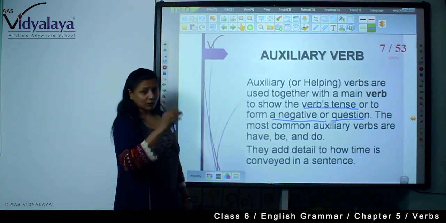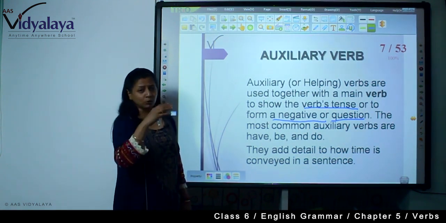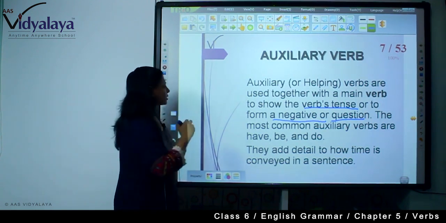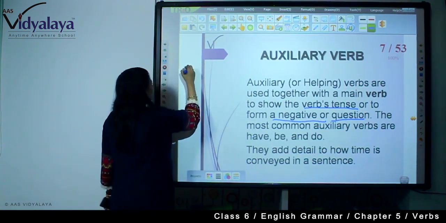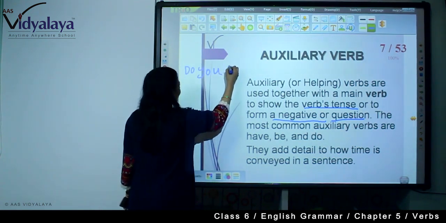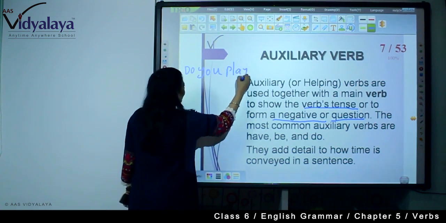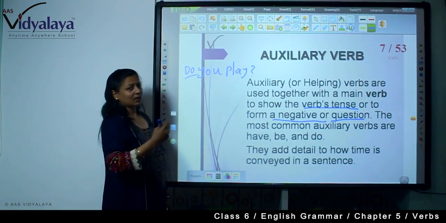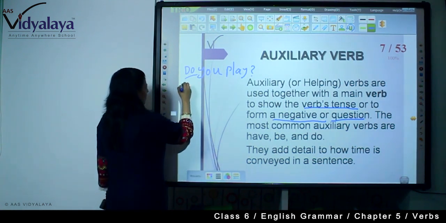And question: will you go? Do you like? So with the auxiliary verb we make questions also. For example, do you play? Here this is an auxiliary verb.